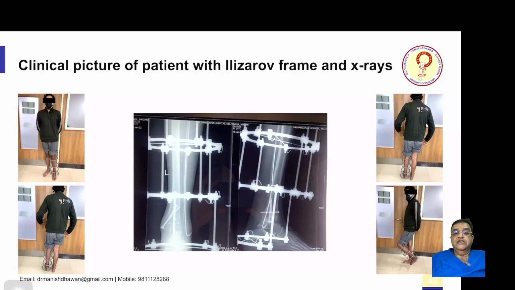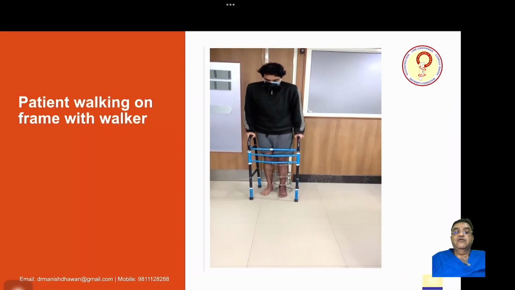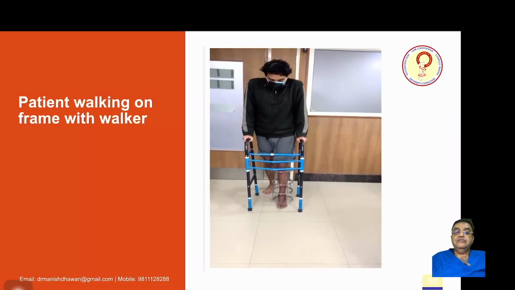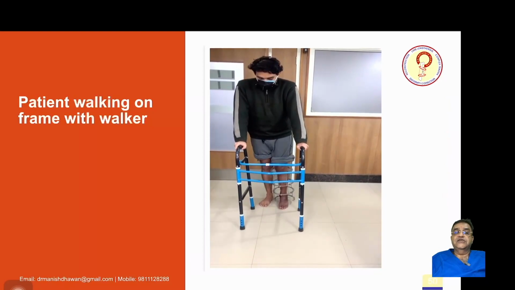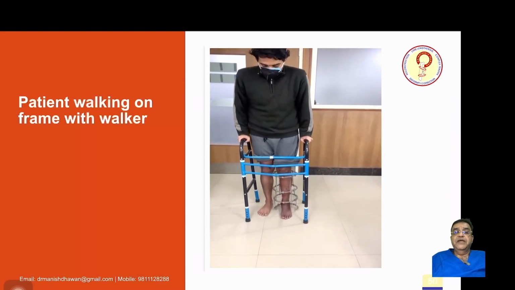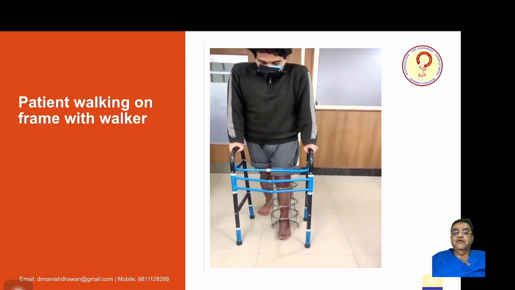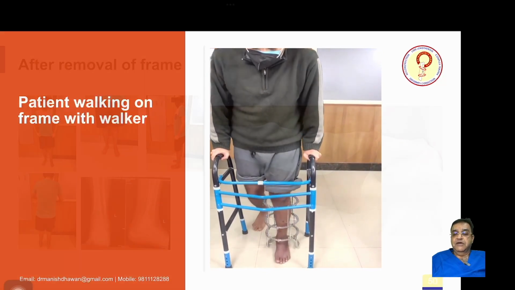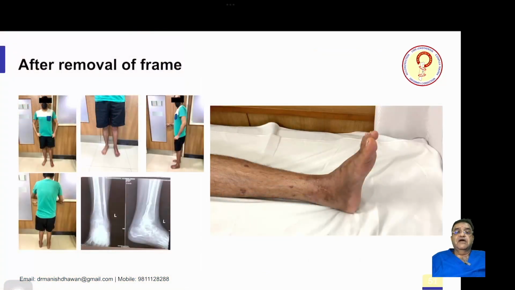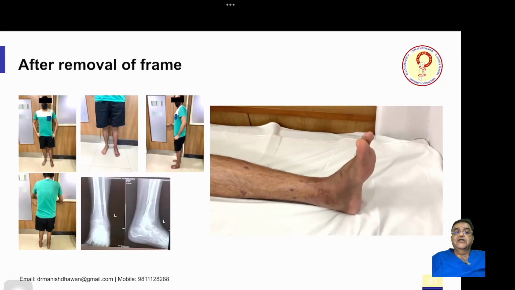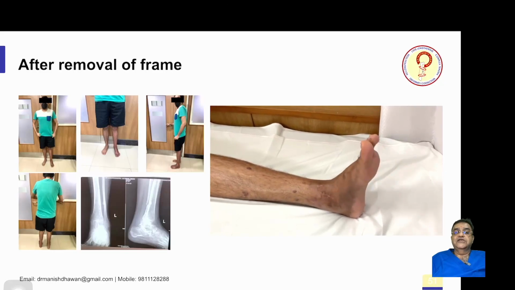He is standing and there is no problem. He is bending his knee also, and you can see his video how he walks. He is walking over the frame. So the benefit is that in Pilon fracture, the distal tibial fracture, you can make the patient put weight, walker, partial weight bearing. Now this is a picture after removal of the frame, and you can see his ankle movements. How well is he doing?